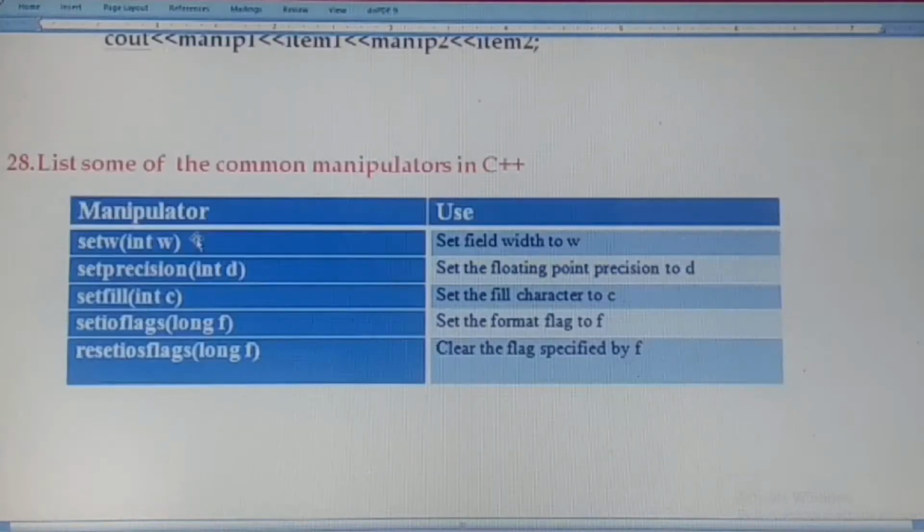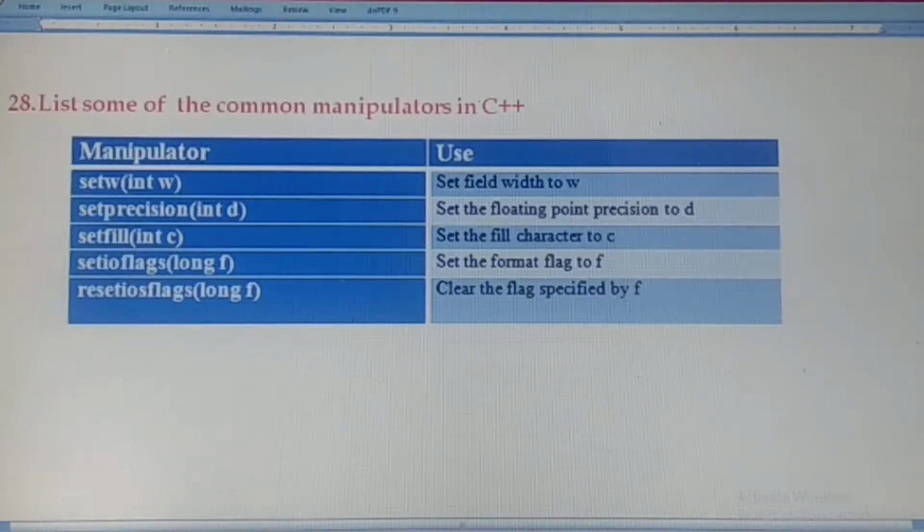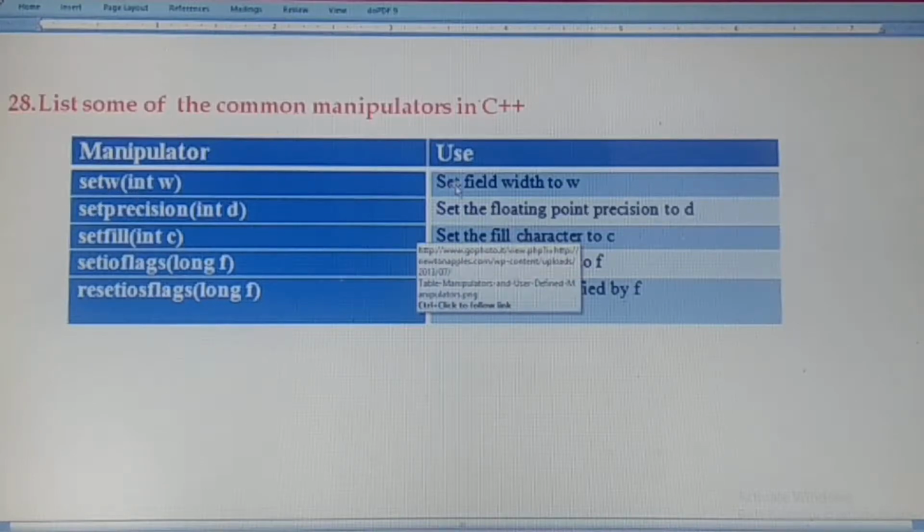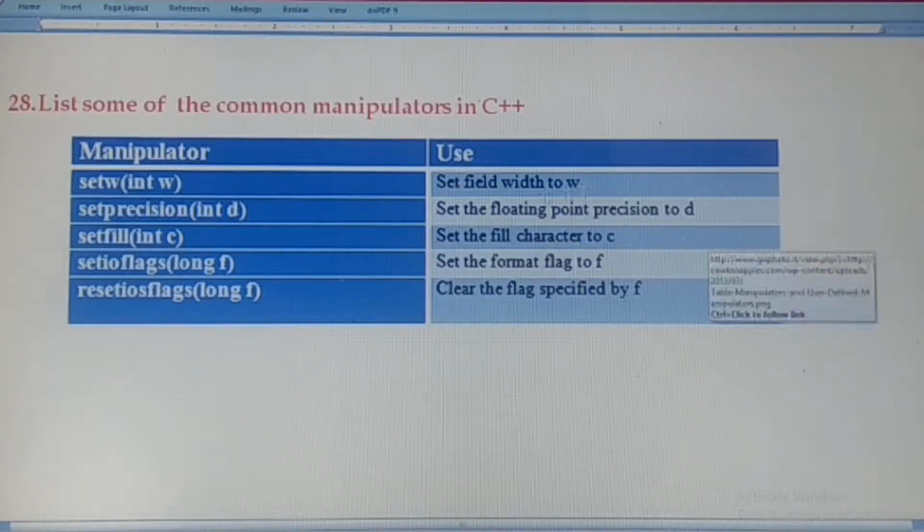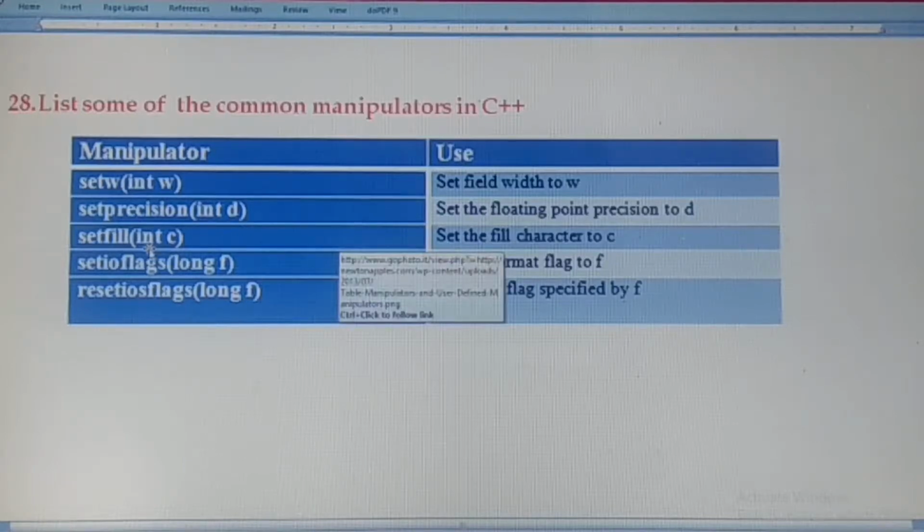The next question is, list some of the common manipulators in C++. setw, the set width manipulator, sets the field width to w. setprecision sets the floating point precision to the number of decimal points, to d. setfill sets the fill character to c. We can fill empty spaces with a star symbol or dollar symbol. So the setfill function is used to fill the character.